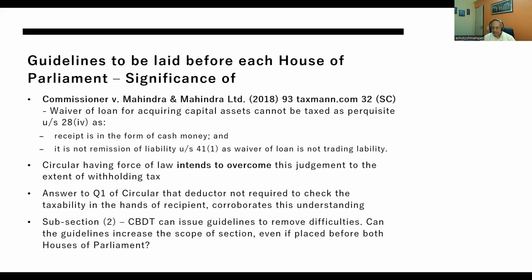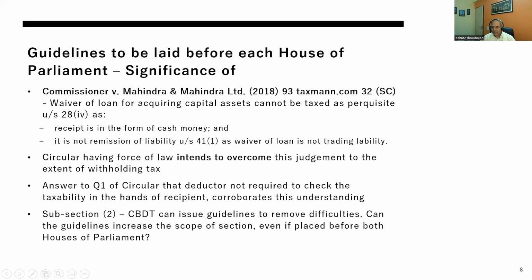Now, I've cited only one of the examples. Similarly, if a circular carries 10 such examples based on tribunal judgments and High Court judgments which are in favor of the revenue, and there are other judgments, settled law positions already in the public domain, and you rush to Parliament to give it legal force, then obviously what you are trying to do is, with one stroke, undo all those judgments which are settled in favor of the taxpayers.